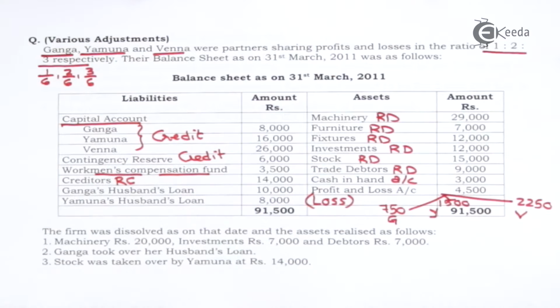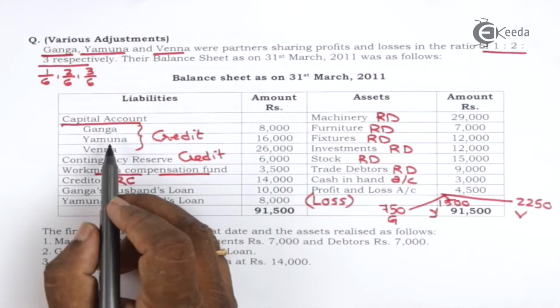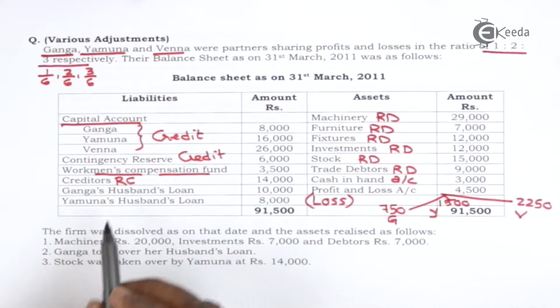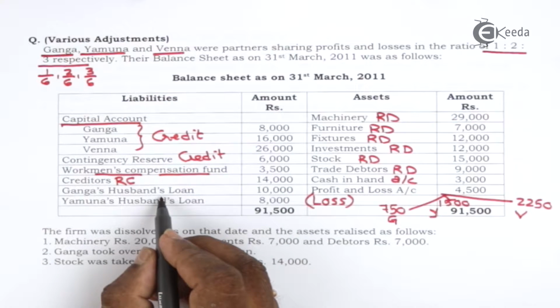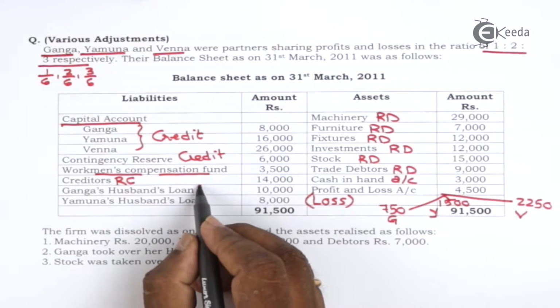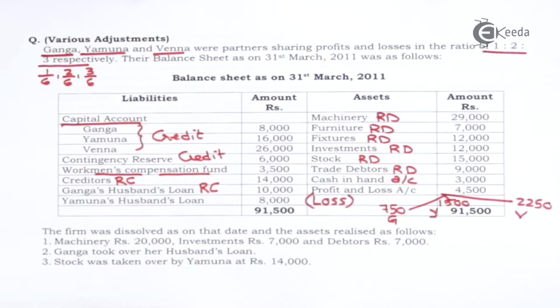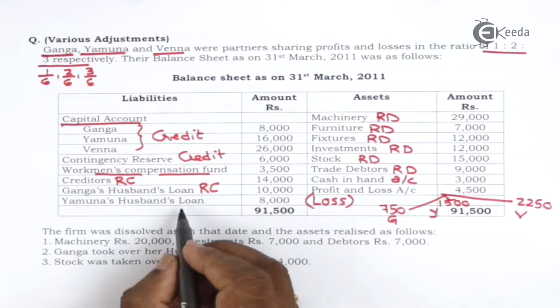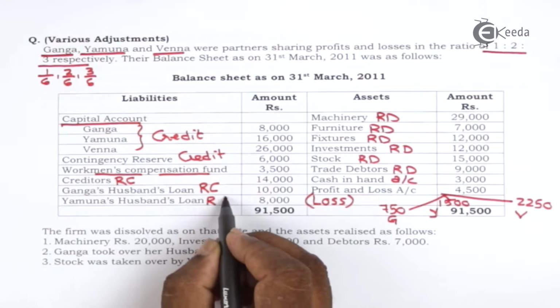Ganga's husband's loan. It's not partner Ganga's loan, it is Ganga's husband loan. So he's a third person. So this will be transferred along with other liabilities, realization account credit. Yamuna's husband loan, realization account credit.